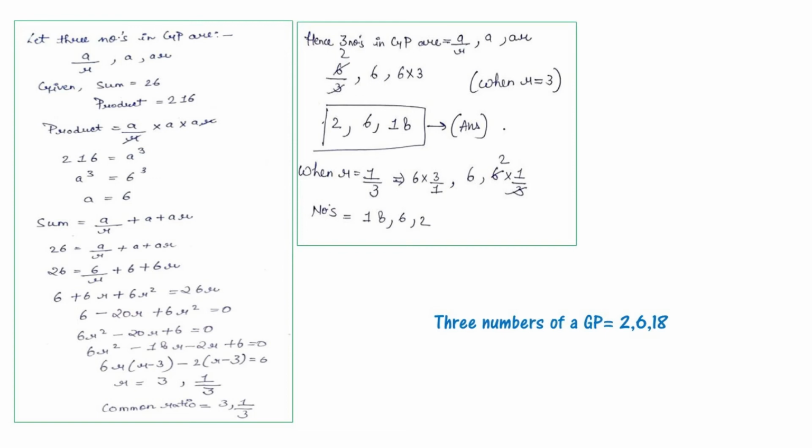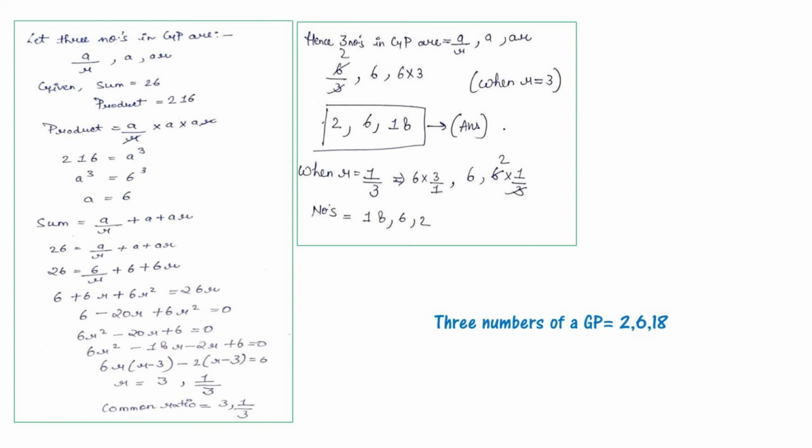Now here three numbers in geometric progression are a by r, a and ar. Now we will put the value of r, that is 3, and a also, that is 6. That will be 6 by 3, that will be 2, then 6, and 6 multiplied by 3. The answer is 2, 6, 18.